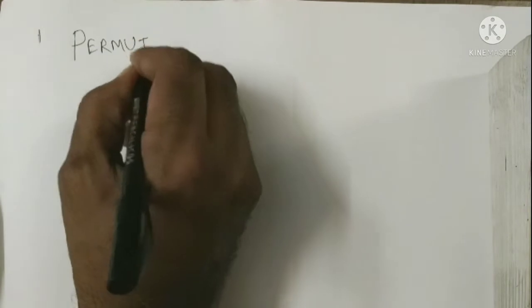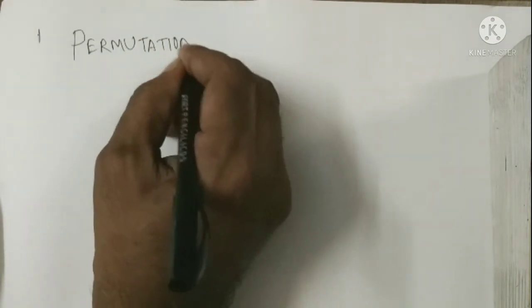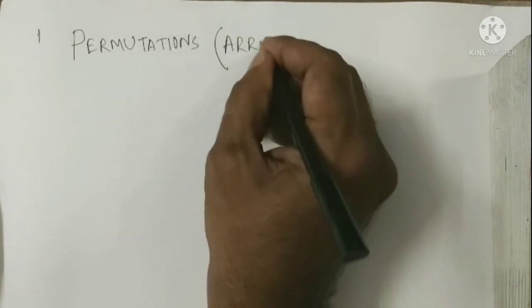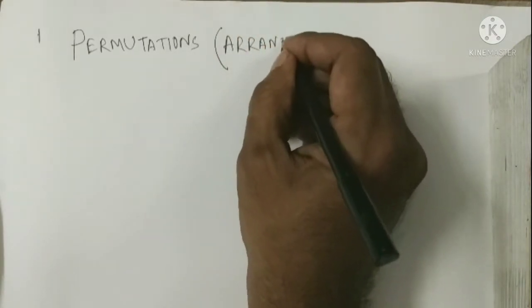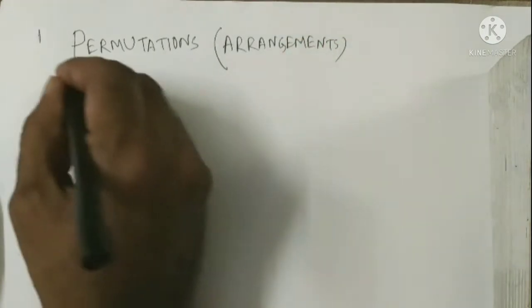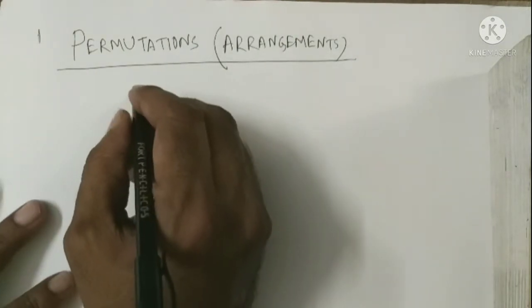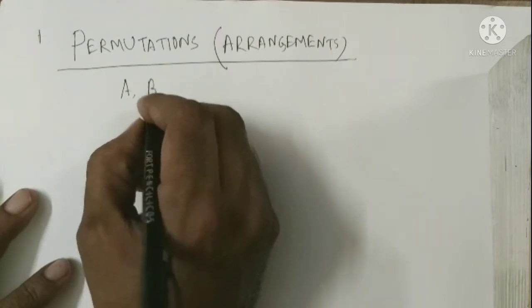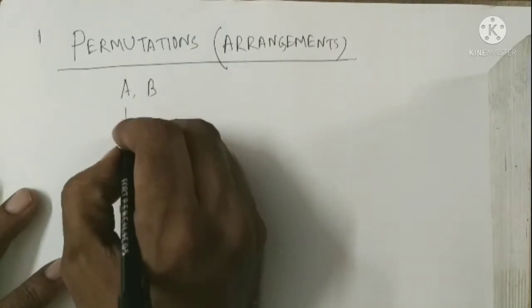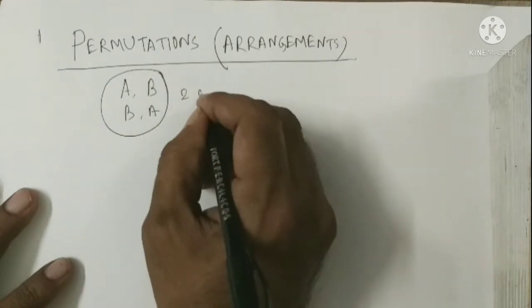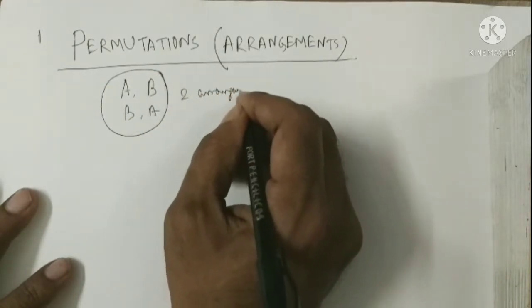We write permutation. In brackets we write arrangements. It will be easier for understanding. The basis of permutation can be explained in this way. Suppose you have two elements AB. I write BA. These are two arrangements and the permutation is 2.